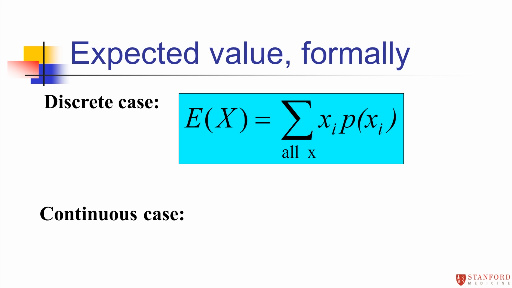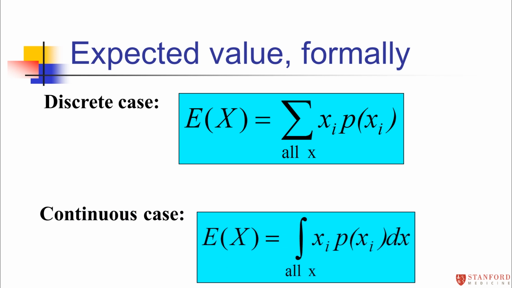Now I just want to show you, I'm not going to spend too much time on the continuous case because it's really beyond the scope of this course, but I'm just going to show you how this extends to the continuous case. So in the discrete case, we're adding things up, so it's a summation sign. When you move to the continuous case, when you have an infinite number of possible things to add up, instead of summing, you're integrating. So that's the analogy. The analogy in the continuous case is the summation sign becomes an integral.